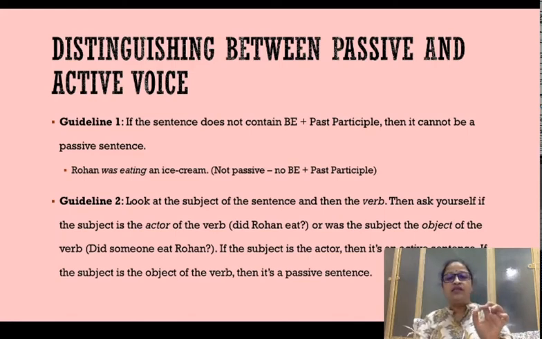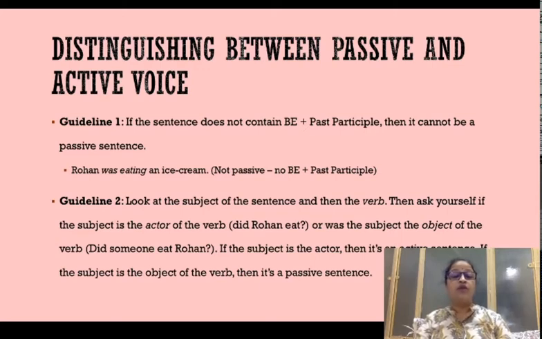So the key thing is the verb has to be in be form which is going to be followed by the third form of the root verb, right? If there is a be helping verb or be form which is followed by the third form of the main verb, the sentence is passive voice.